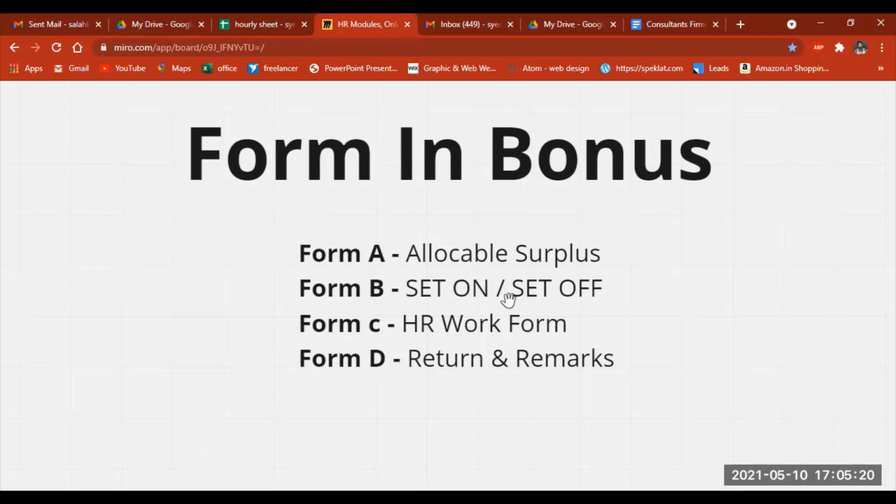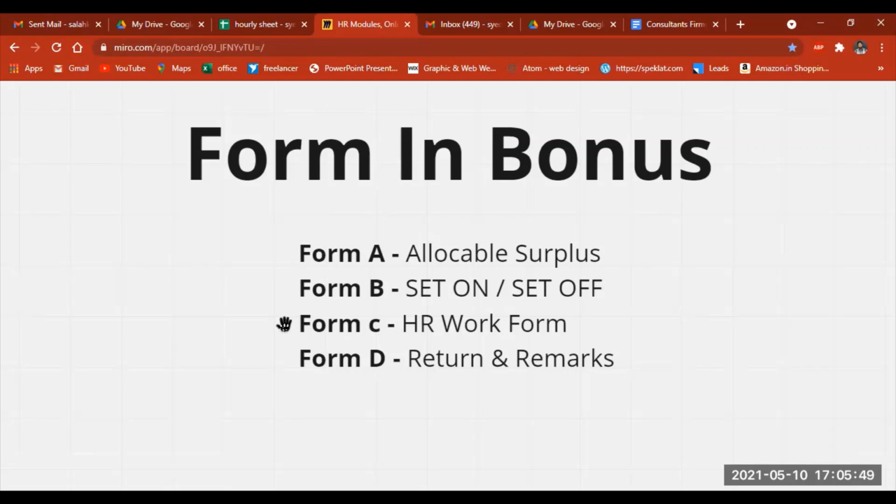Followed by that we have Form C. This Form C is absolutely for HR, it is the form for bonus payment work. And finally we have Form D. This Form D is also for HR purposes. Here HR uses Form D for mentioning some of the returns and remarks.